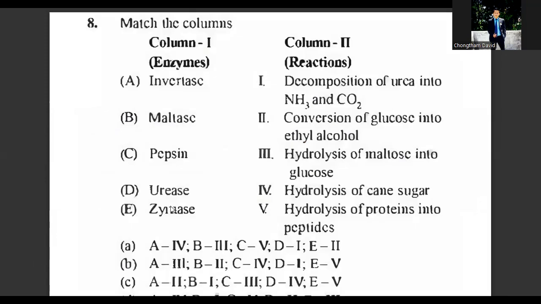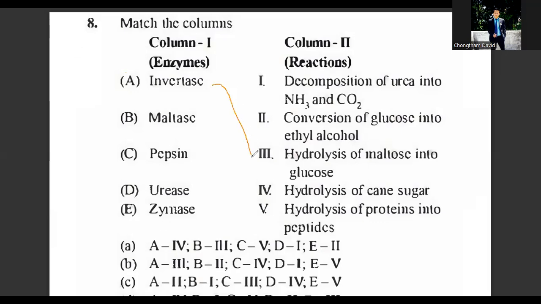Question number 8, match the column. You have to link the correct answer given in column 1 with that of column 2. Invertase, maltase, pepsin, urease, and zymase.